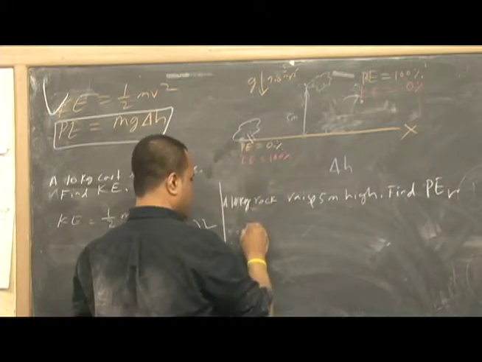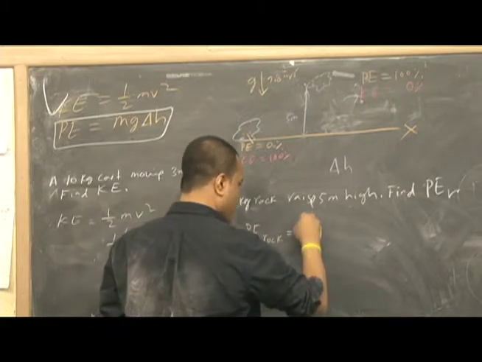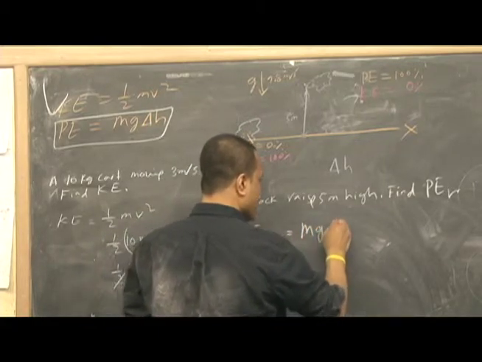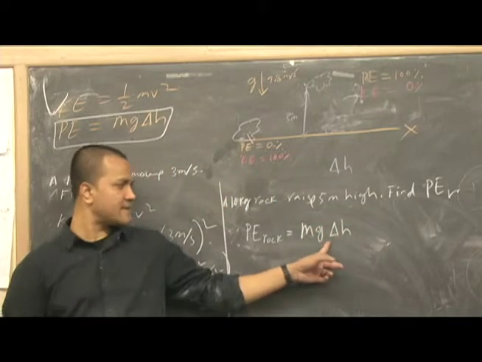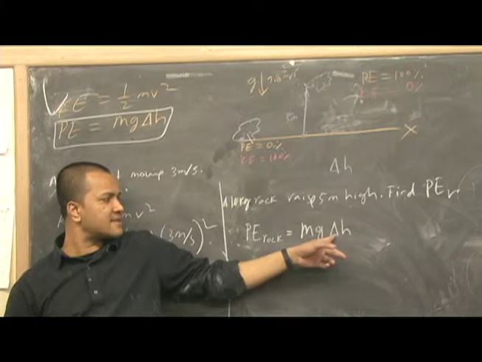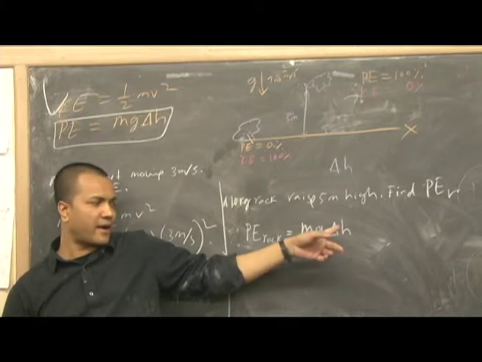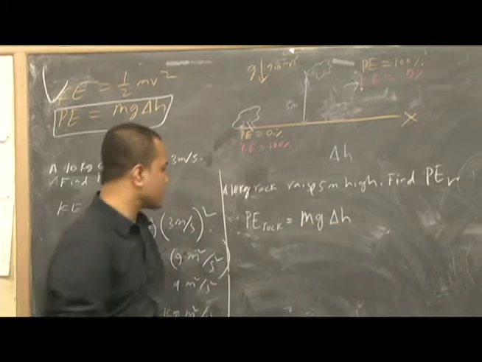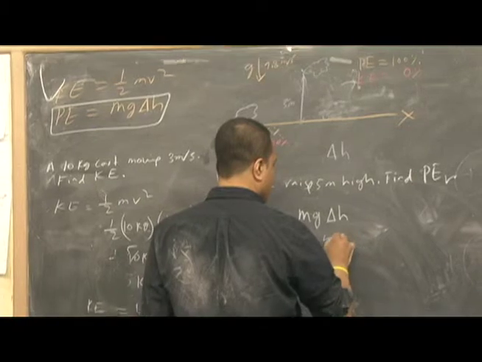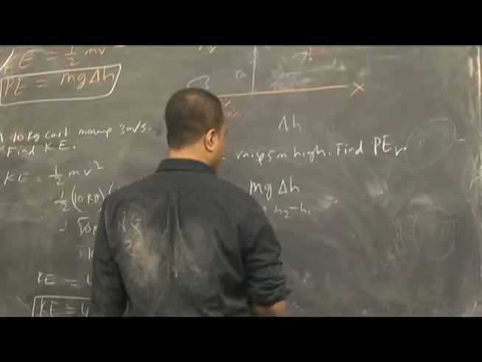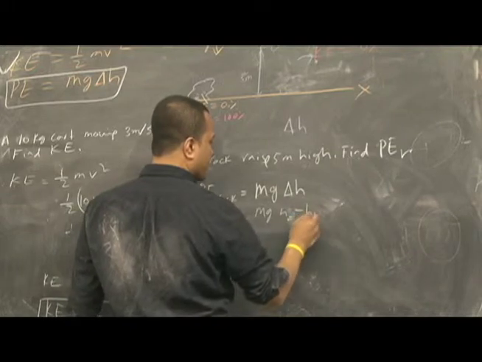So the potential energy of that rock is mg delta H. So what is delta H? Delta H is H2 minus H1. Let's write that: mg times H2 minus H1. H final, let's say H final minus H initial.